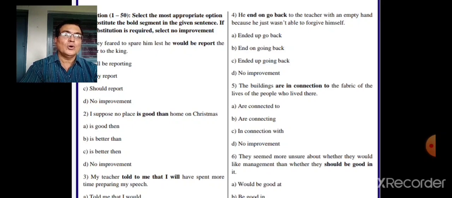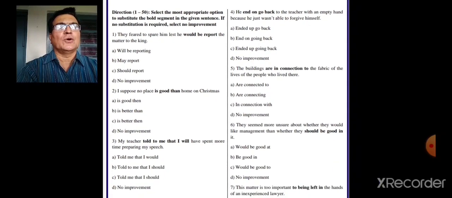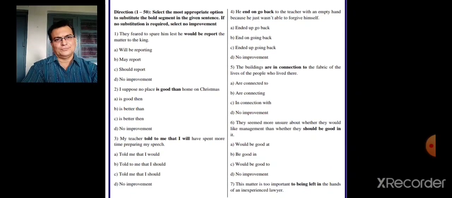But when you want to refer to the noun or subject, good at English. So here it should be good at because it is followed by it. So what will be the answer here? They would be good at. So that's the right answer. That's A.